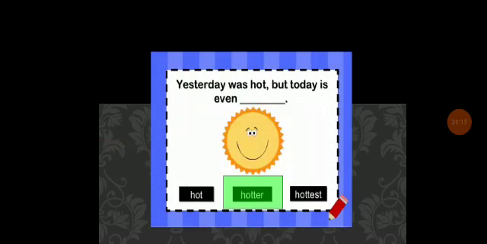And another one: yesterday was hot, but today is even dash. Hotter. Yesterday was hot, but today is even hotter. Hotter is the comparative degree.